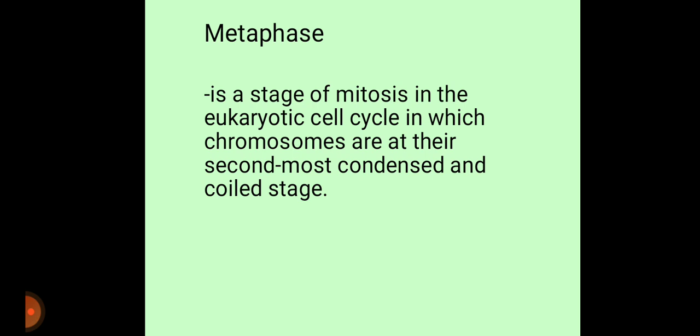Metaphase is a stage of mitosis in which eukaryotic cell cycle chromosomes are at their second most condensed and coiled stage. At this stage, in the process that separates duplicated genetic material carried in the nucleus of a parent cell into two identical daughter cells, long protein filaments called kinetochore microtubules extend from poles on either end of the cell and attach to the kinetochores.